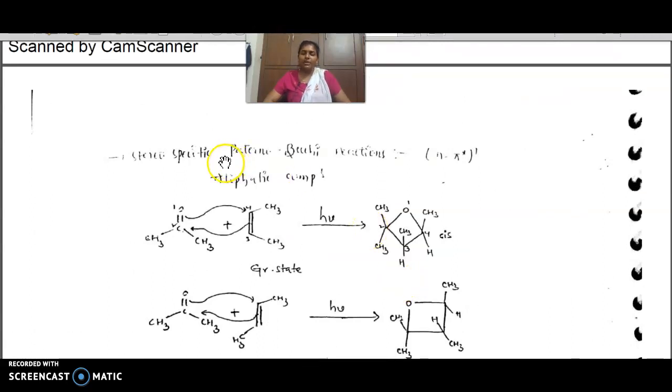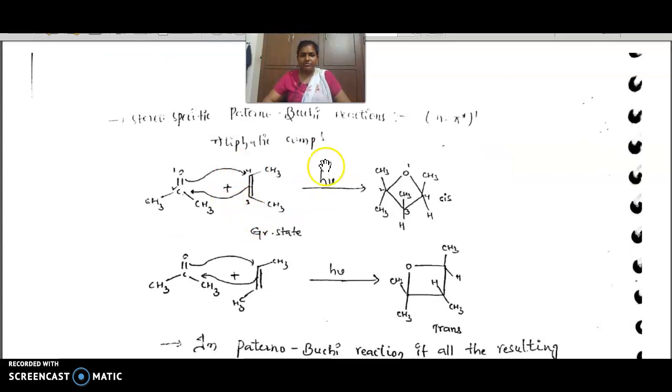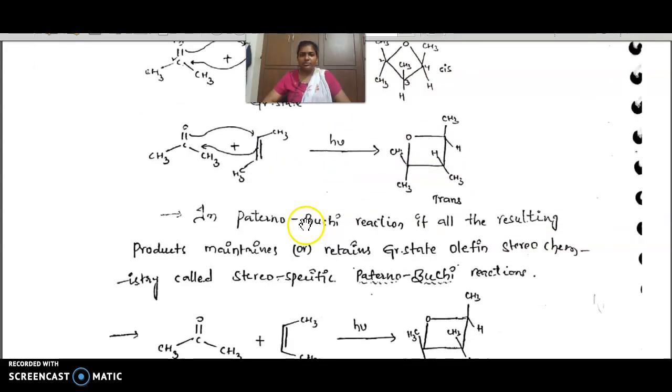These Paterno-Buchi reactions are stereospecific with a singlet transition state. If they are triplet, they are non-stereospecific. Here, singlet transition state, h nu. What are the methyl groups here? They are cis, all methyl up here, in the ground state.